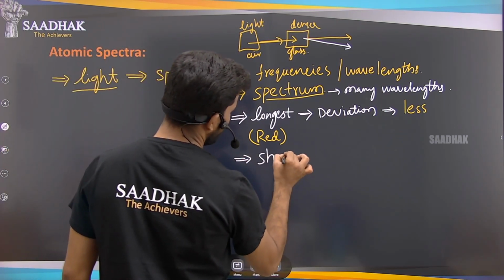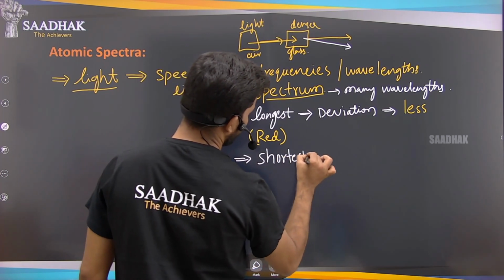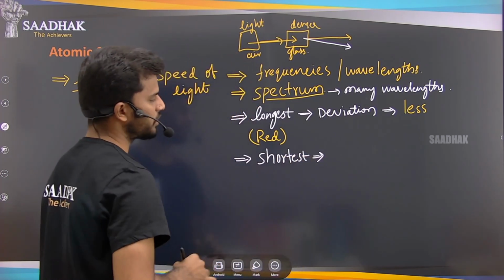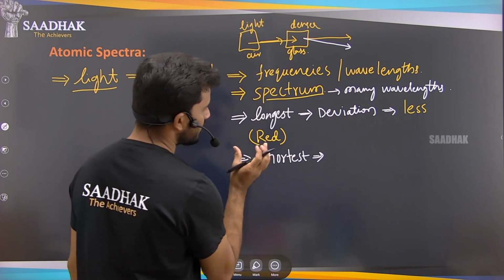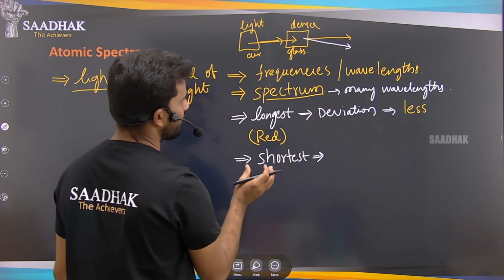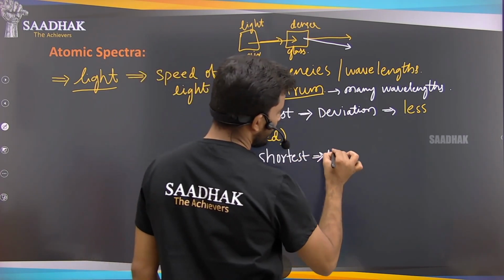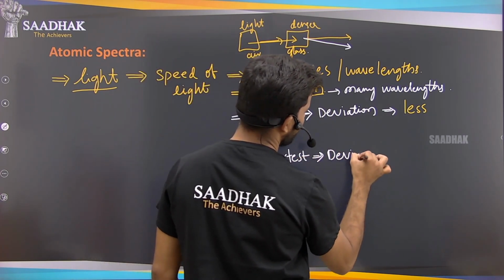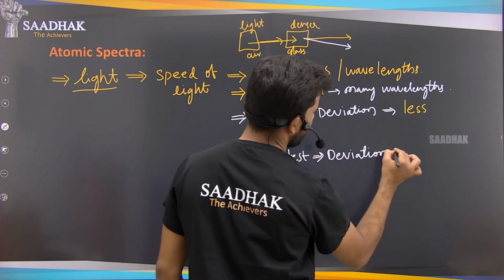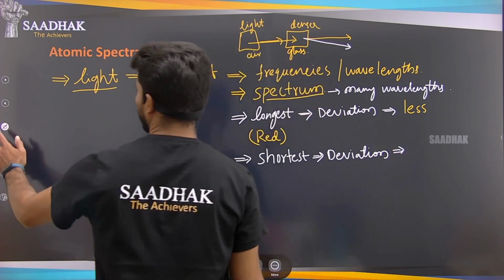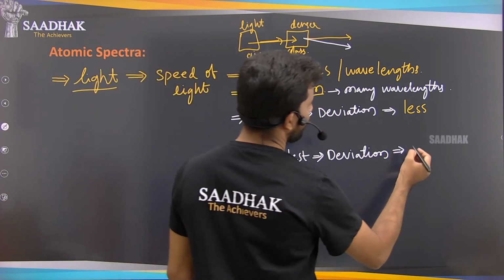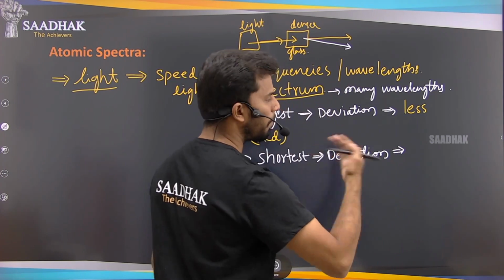When the shortest wavelength light passes from the lighter medium to the denser medium, what happens? The deviation of this is maximum, or we can say that it deviates the maximum value.